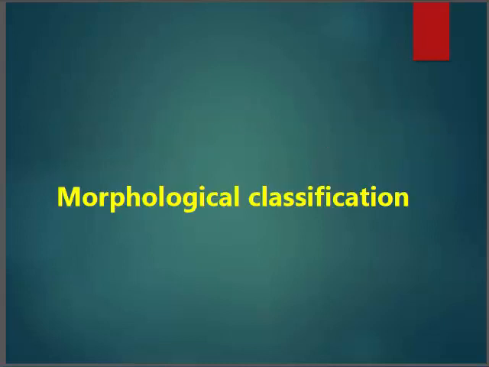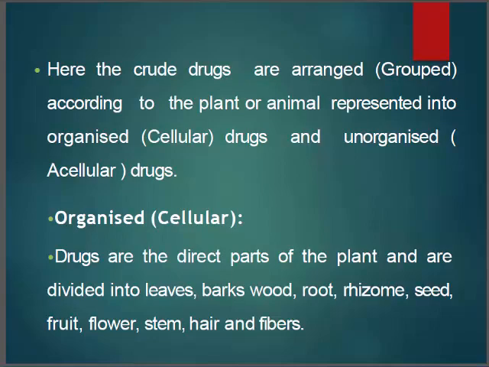Coming to the next, that is morphological classification. Here the crude drugs are arranged according to the plant or animal parts, represented as organized drugs and unorganized drugs. If we are using any stem or root, they will be arranged in that order.